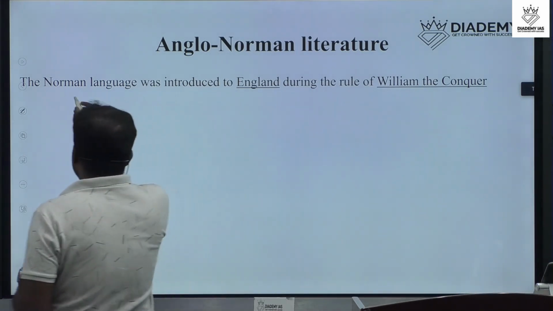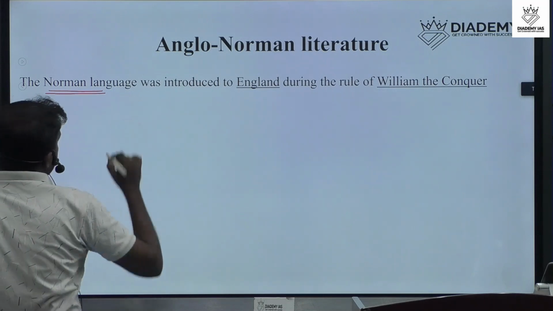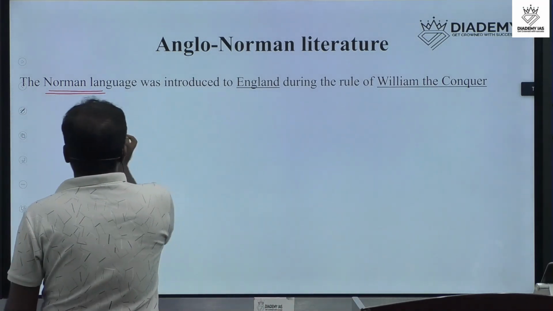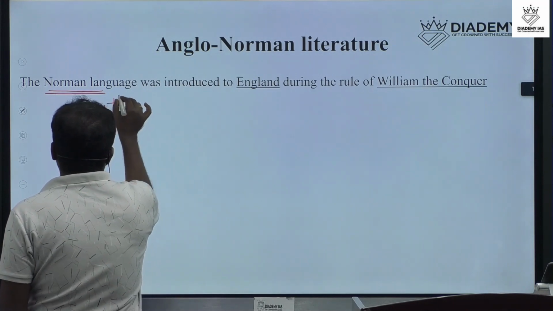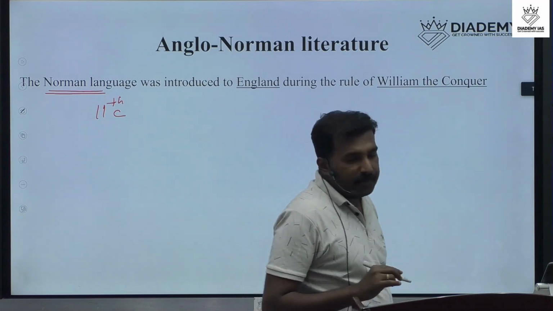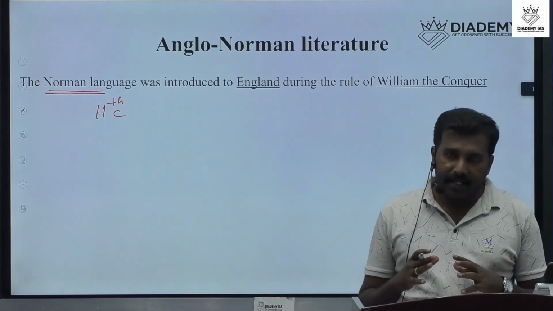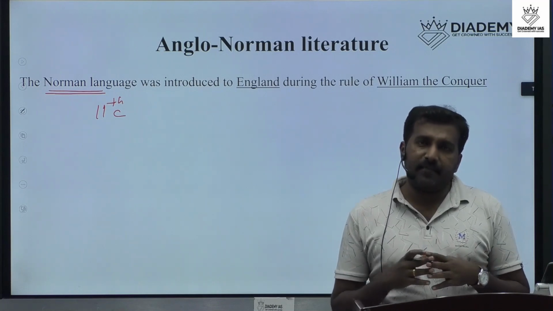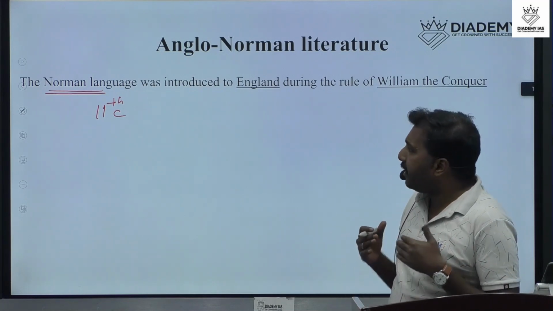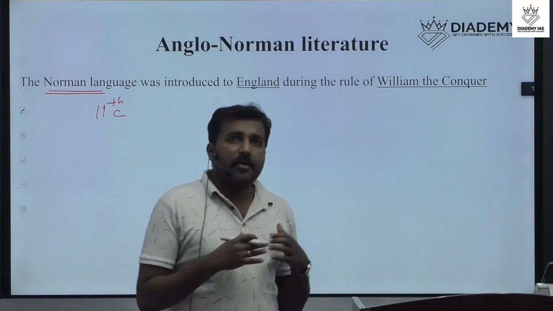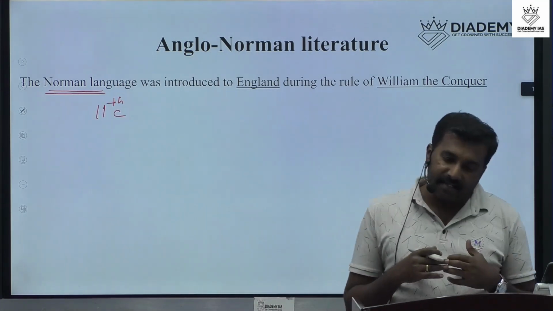Actually, the Norman invasion of England was in the 11th century. We can classify it as the 11th century. And through this invasion, what actually happened in England? What was the impact of the Norman invasion in England?